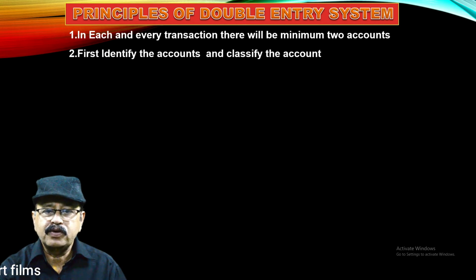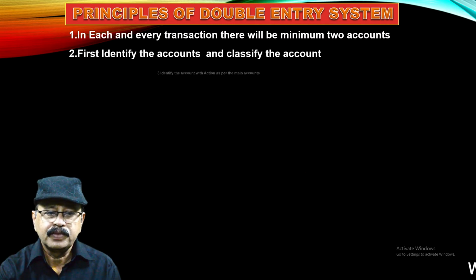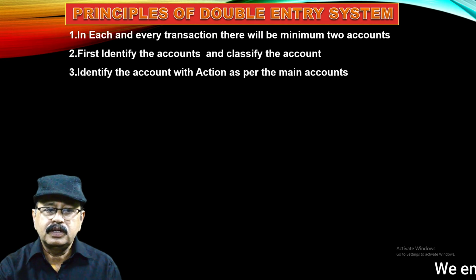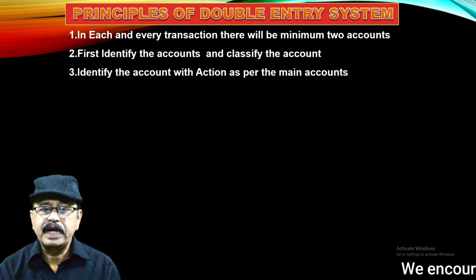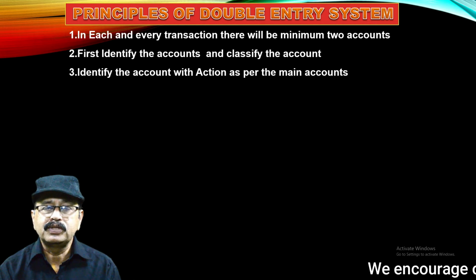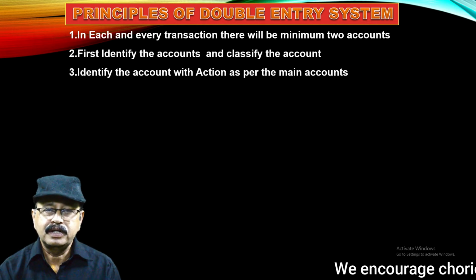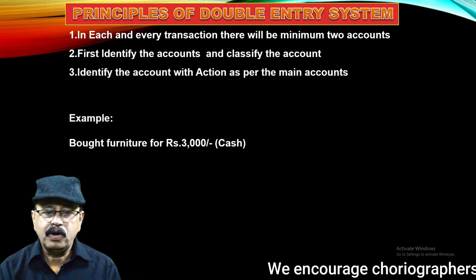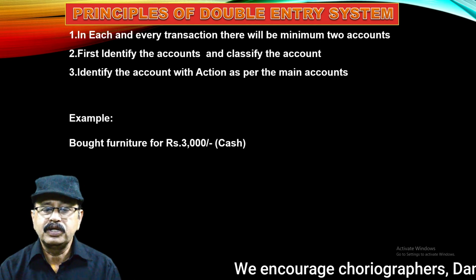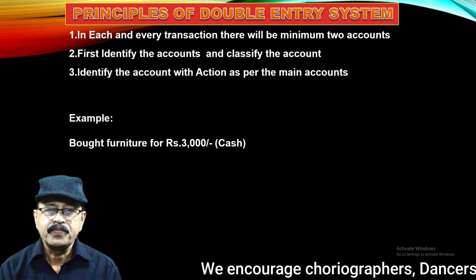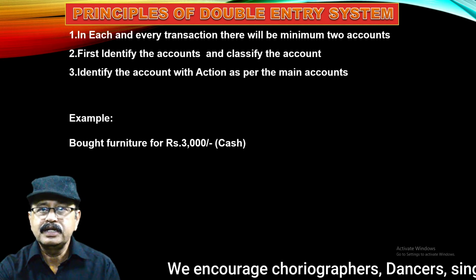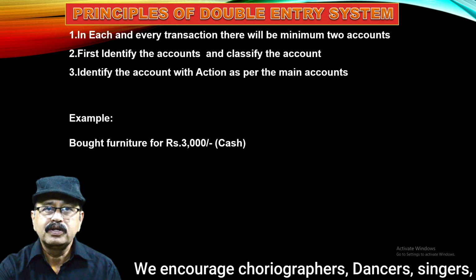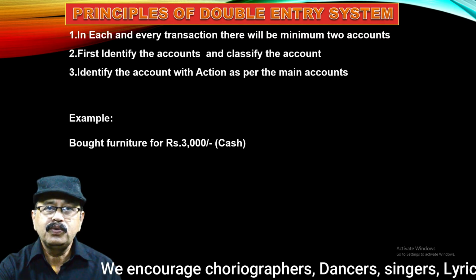First, identify the accounts and classify the accounts. So I will explain how to identify and classify. Then third, identify the accounts with action as per the main accounts. Action means debit and credit. Okay, so now here the example is: bought furniture for 3000 rupees. So here this is a transaction. In this transaction we should identify 2 accounts.